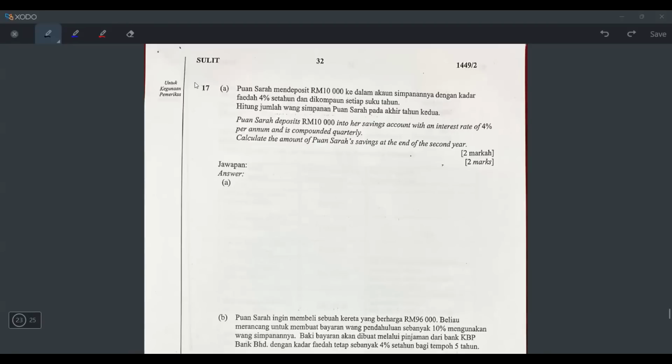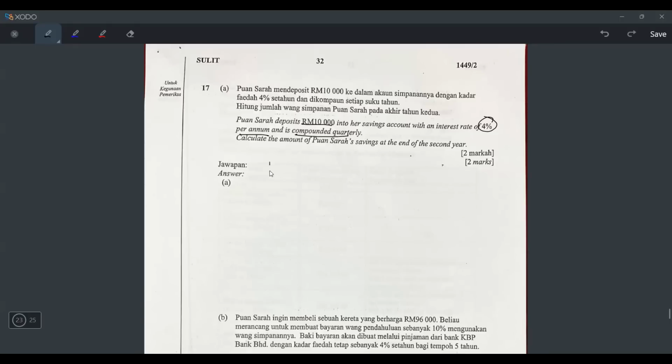Okay, let's move on to the last question, number 17. Number 17 says, Puan Sarah deposits 10,000 into her savings account with an interest rate of 4% per annum, means per year, and is compounded quarterly. So the moment you see this word, you know this is a compound interest question. So I cannot use I equals PRT. That is for simple interest.